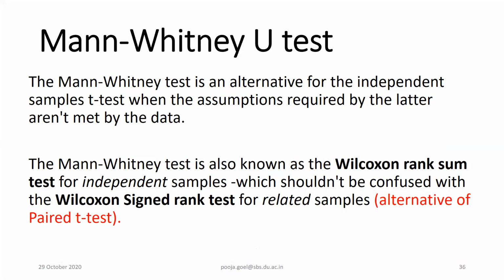And it should not be confused with Wilcoxon signed rank test. Naam same hai. So Mann-Whitney के two names हैं, Mann-Whitney test और Wilcoxon rank sum test. और U test भी इसको बोल देते हैं short form में. But there is another test, Wilcoxon signed rank test. This particular is for the pre and post, right? So you should not confuse it with the Wilcoxon rank test. Rank sum is for independent, signed rank is for the pre and post.